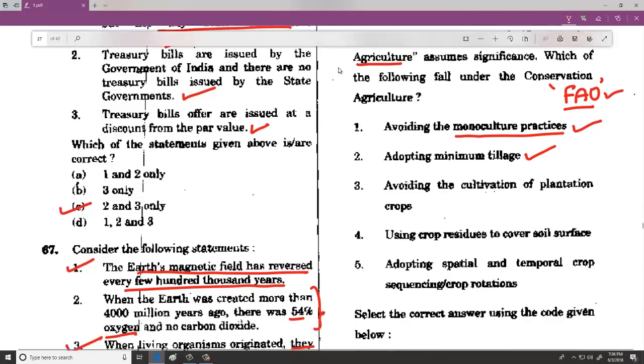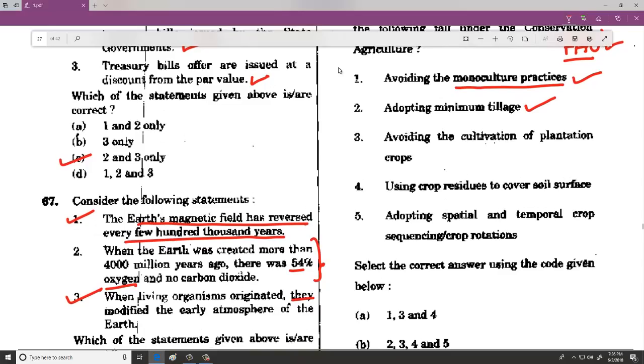Now, when you look at avoiding the cultivation of plantation crops, so this we have doubt. Next, using crop residues to cover soil surface, this statement, they don't give or they don't use this language directly, but they try to say that soil has to be covered with some residues so that soil erosion can be avoided.